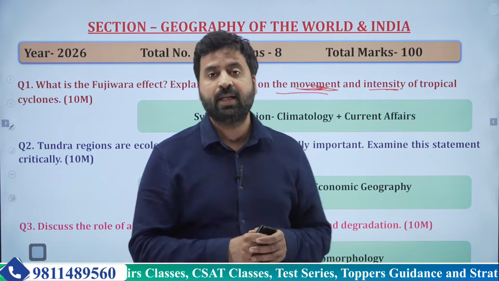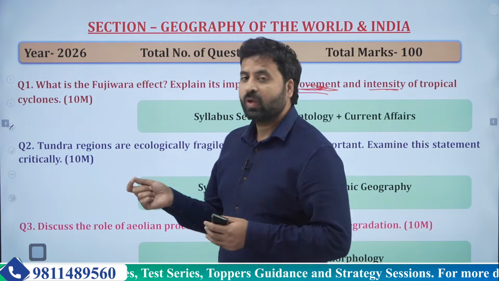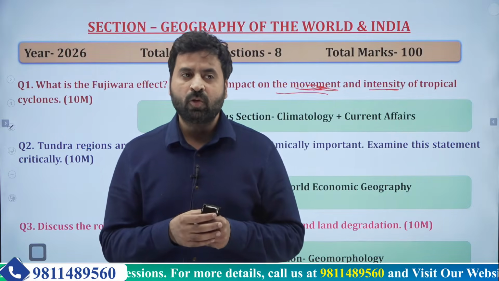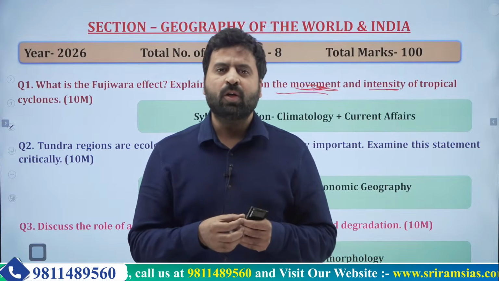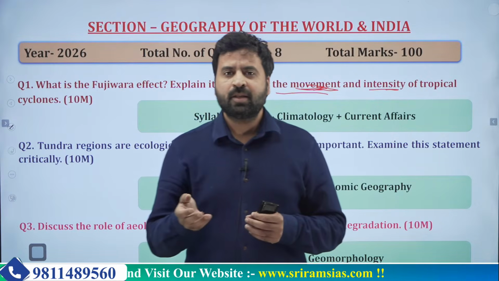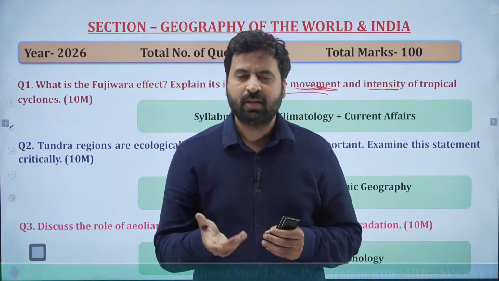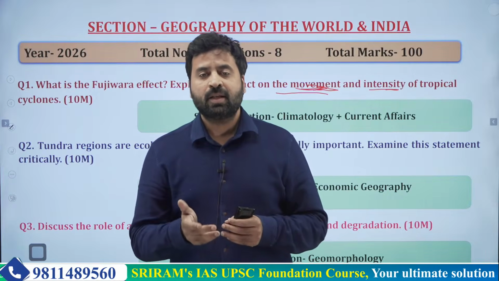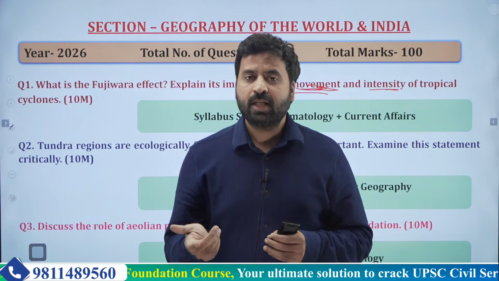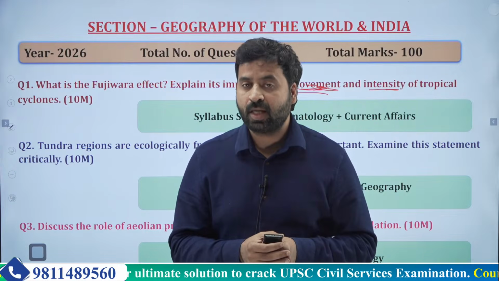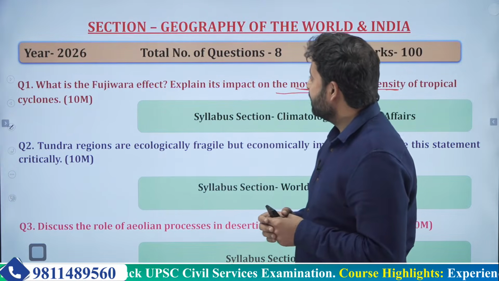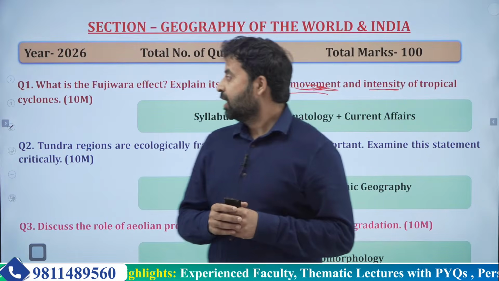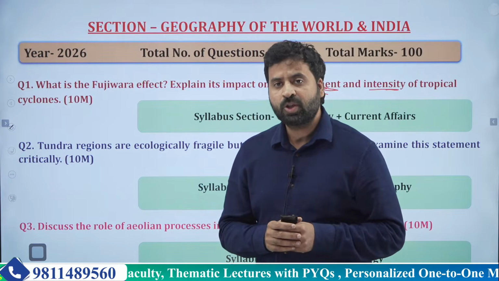So this way you can write about the movement of tropical cyclones, and then the second heading, that is, effects on the intensity of the cyclone. Under intensity, you can mention that if two cyclones come together, they might merge with each other, they might decrease the wind speed or intensity of each other, or they might create conditions which can intensify both the cyclones as well. So this way you can create different subheadings under the main heading, and attempt this question.